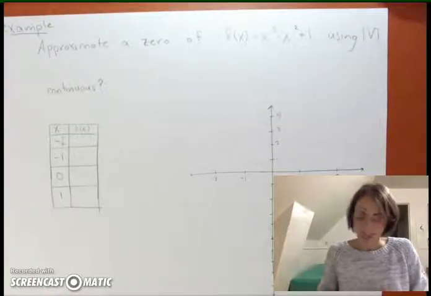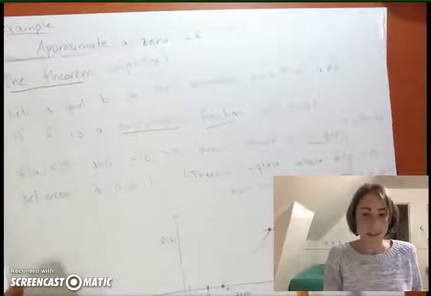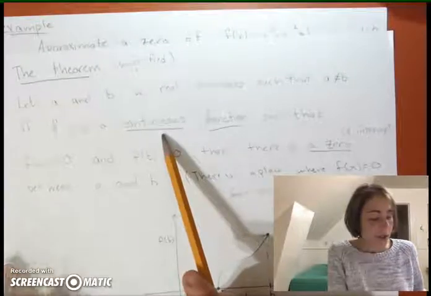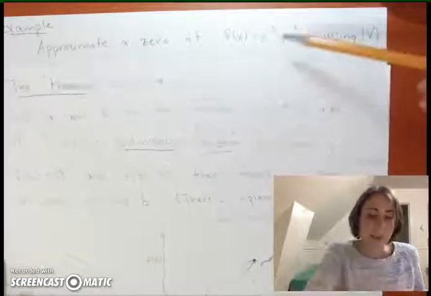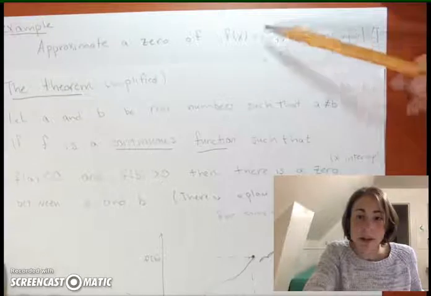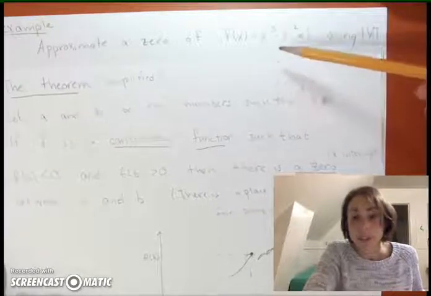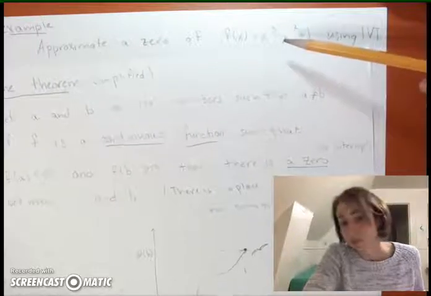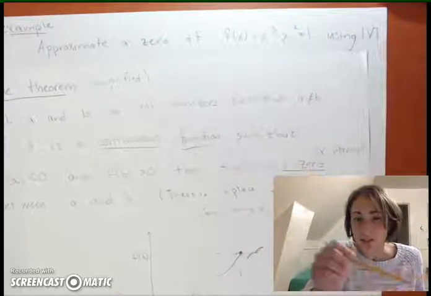The next question we need to ask, if we look back at our theorem, is, is this a continuous function? So it's definitely continuous because the function we're dealing with is polynomial. And one of the very first things we learned about polynomials is that they're continuous. They have no holes, no jumps, and in fact, they're actually smooth.